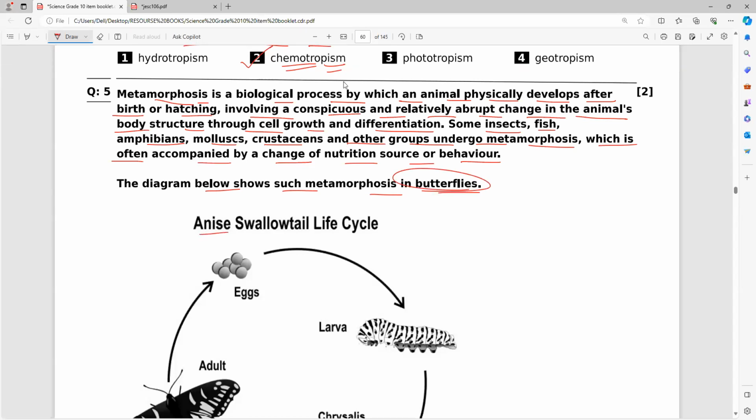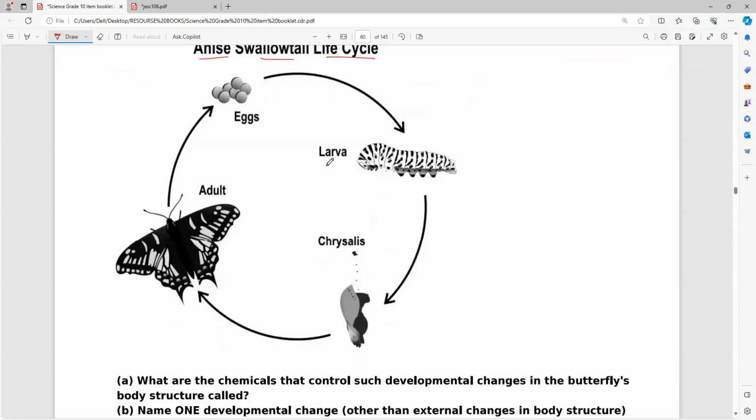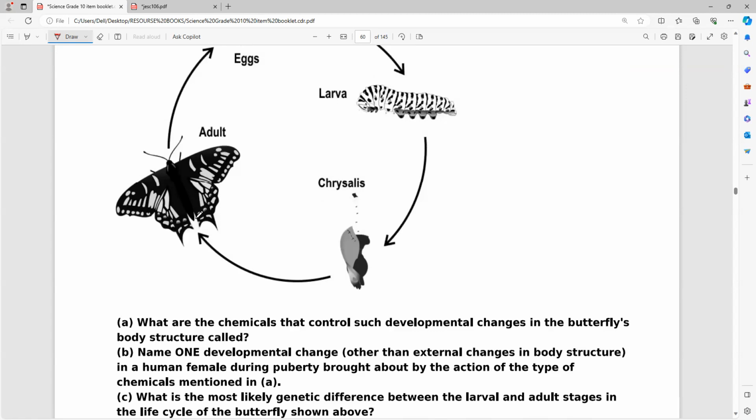Now, the swallowtail life cycle. One of the varieties of butterfly life cycle is: eggs, larva, chrysalis, adult. Again eggs, larva. So what are the chemicals that control such developmental changes in the butterfly's body structure called?